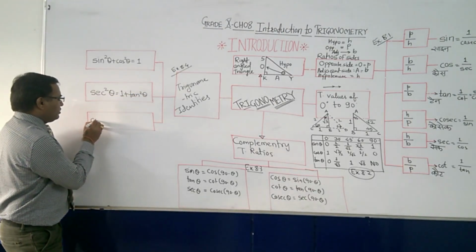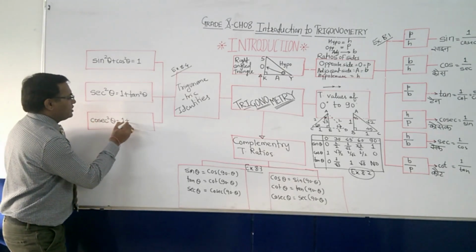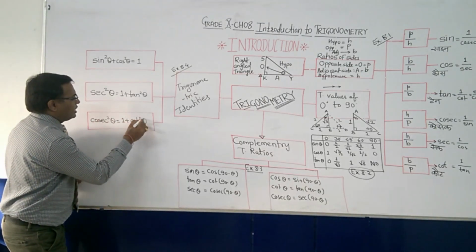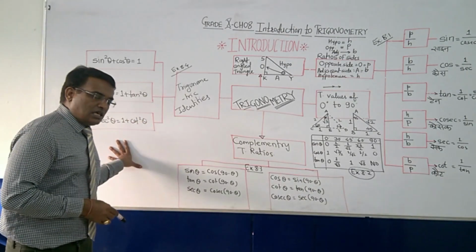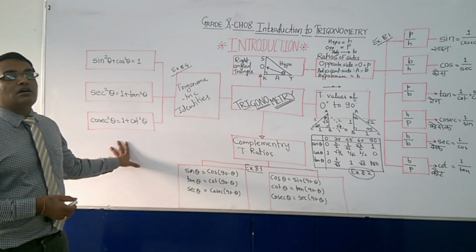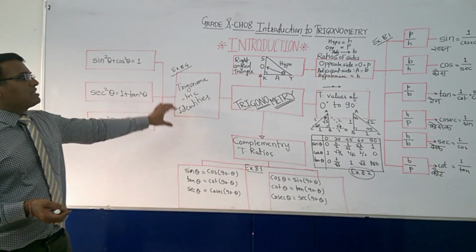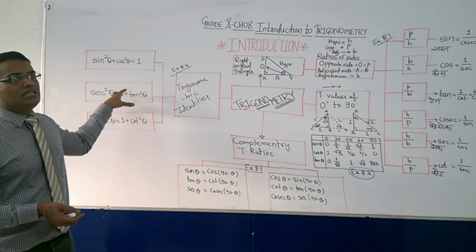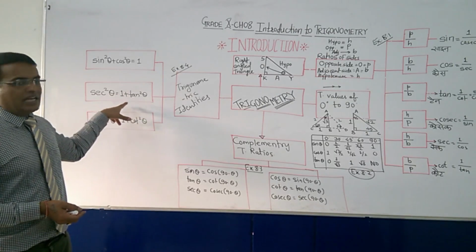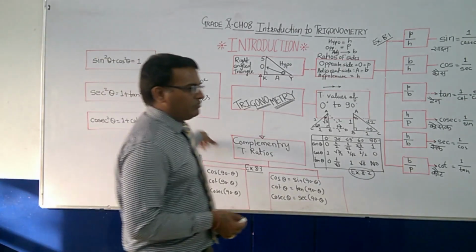And one more, cosec square theta is equal to 1 plus cot square theta. The proof of these identities will be done in the coming videos. There are a total of 10 sums based on these identities only, and with their help we can solve exercise 8.4.